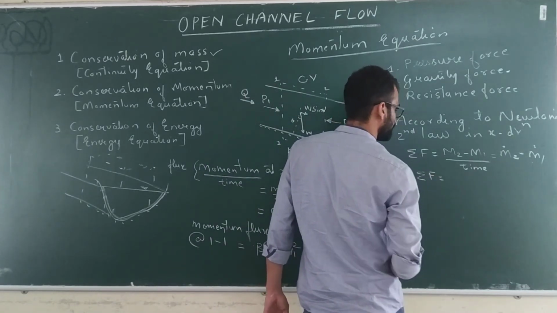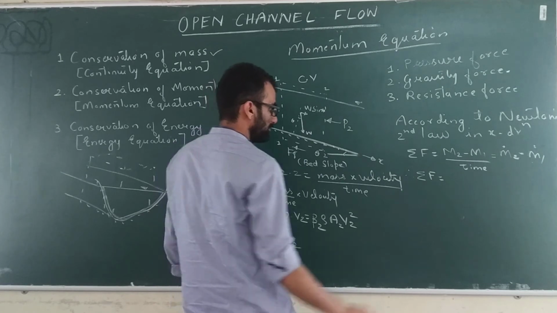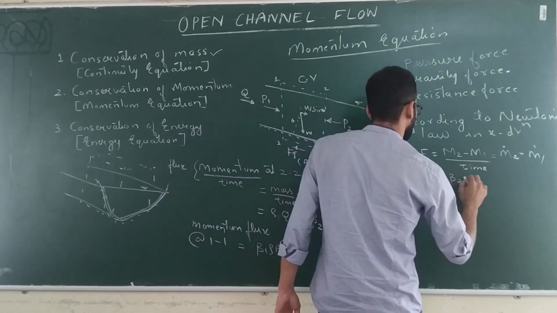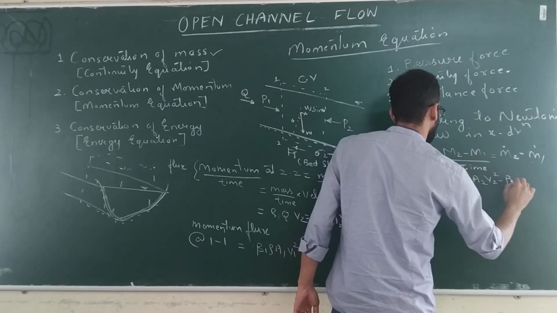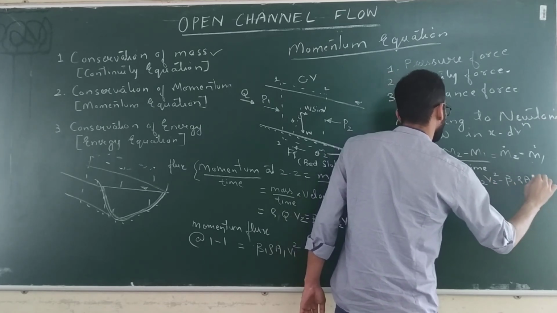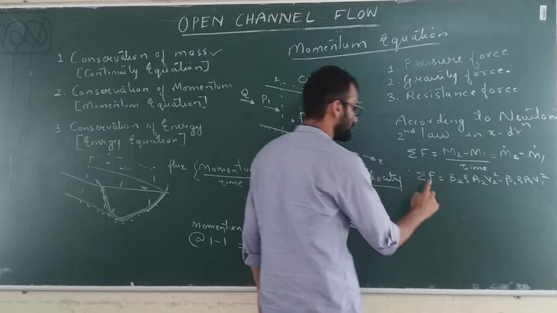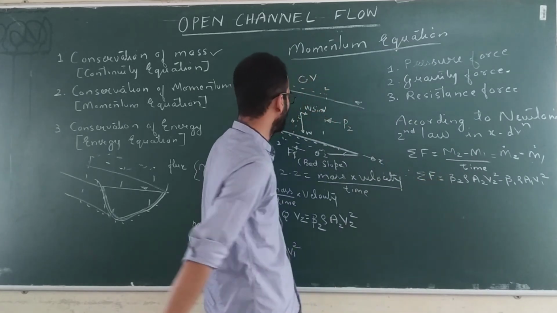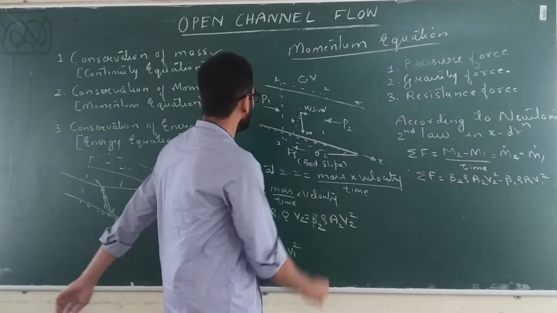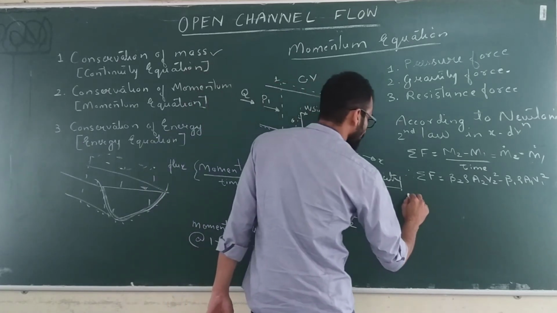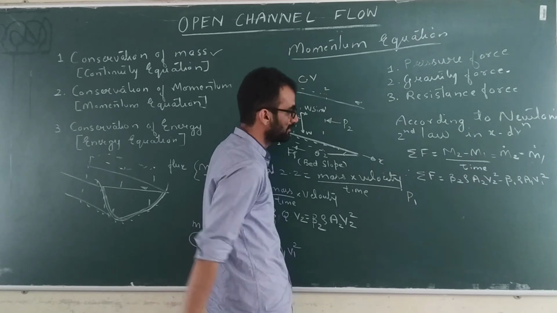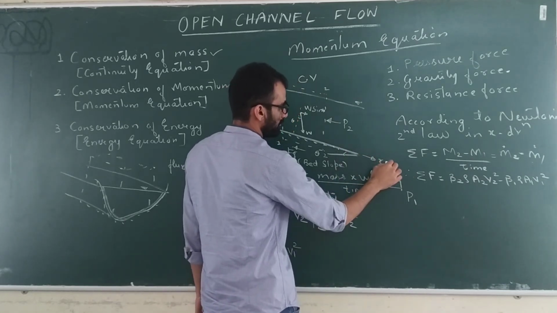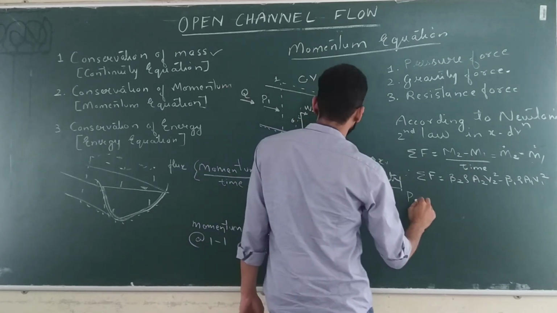Therefore the summation of forces will be here: beta 2 rho A2 V2 square minus beta 1 rho A1 V1 square. And for the summation of forces, this force is a vector quantity, so consider the direction also. So we have P1, I am considering positive x in this direction, so P1 minus P2.